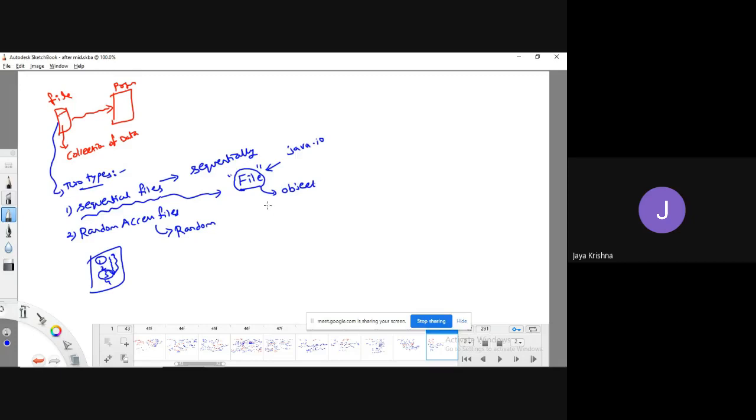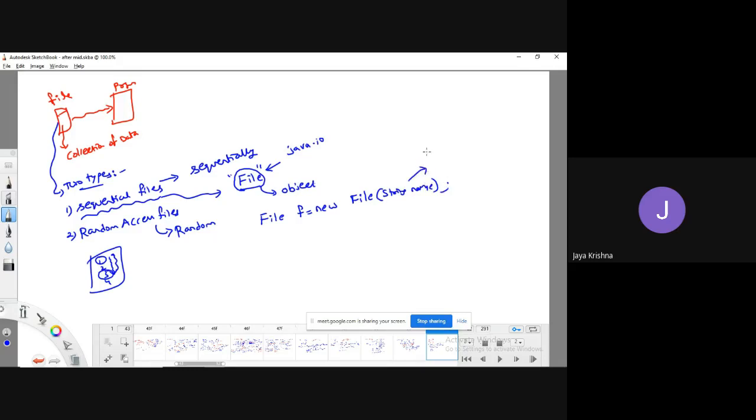We know the class name, File f equal to some reference equal to new File of. I have created an object, and they have implemented a parameterized constructor, like I can pass a string name.